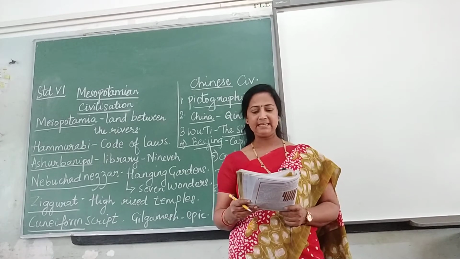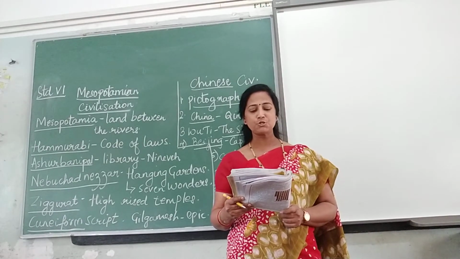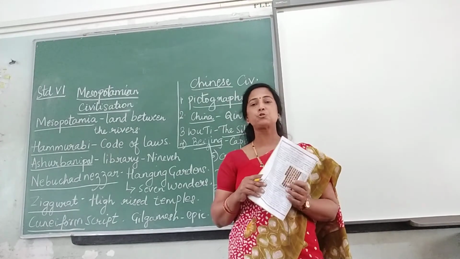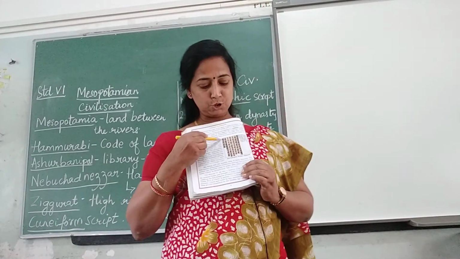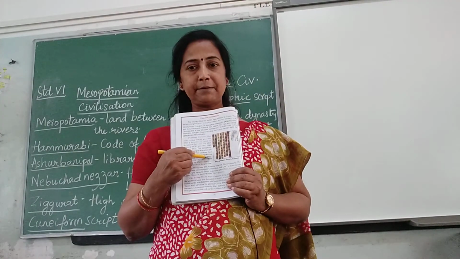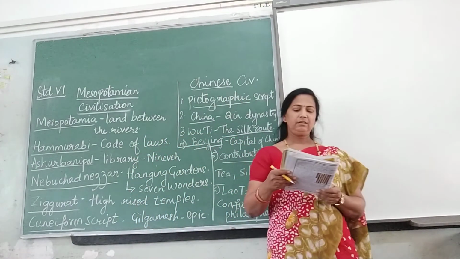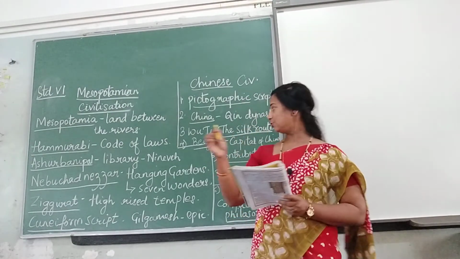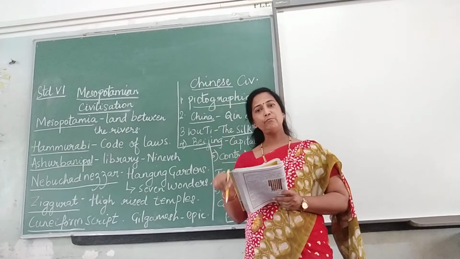By the Chinese people. They used pictographic script to write. They used to write on bamboo slips vertically from top to bottom. In your text you have a picture here which shows the pictographic script of the Chinese. They used to write it vertically and straight. Like we usually write horizontally, right? So the Chinese used to write it vertically.